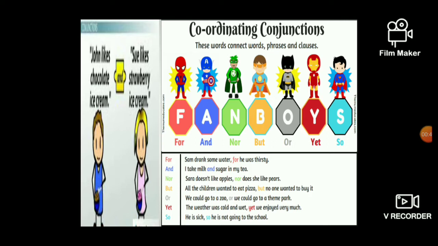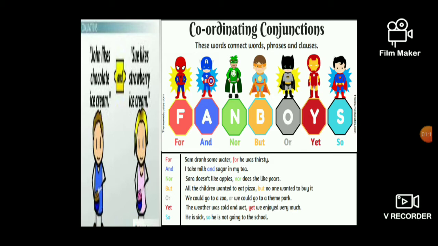Sam drank some water for he was thirsty. The conjunction is for. I take milk and sugar in my tea. Here the conjunction is and. Sarah doesn't like apples, nor does she like pears. All the children wanted to eat pizza, but no one wanted to buy it.